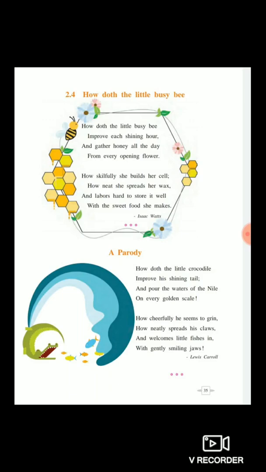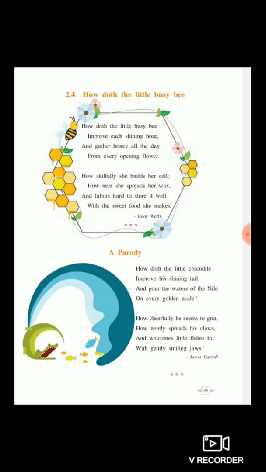So, in this poem, the poet, Lewis Carroll, tells us how the small crocodile tries to poke fun at the poem, How doth the little busy bee.